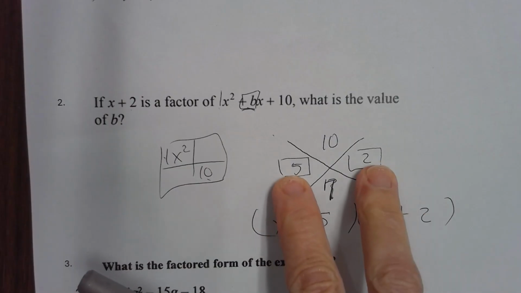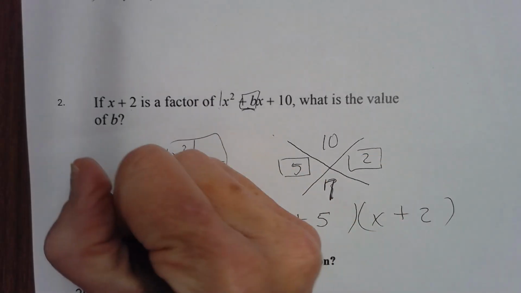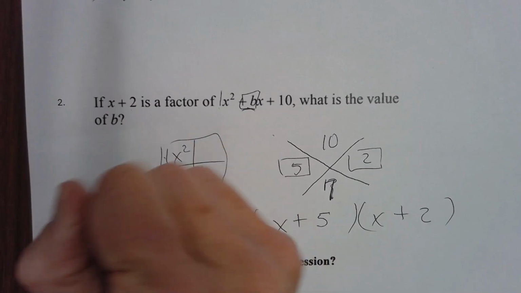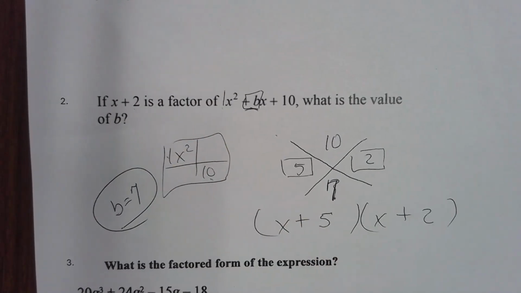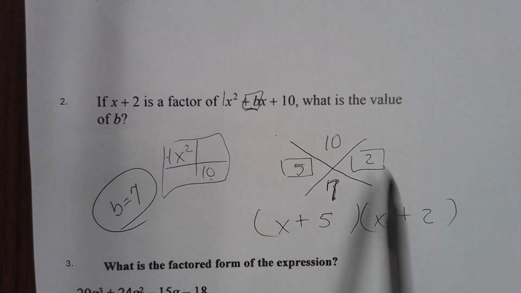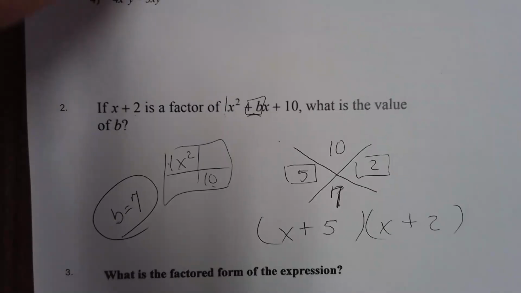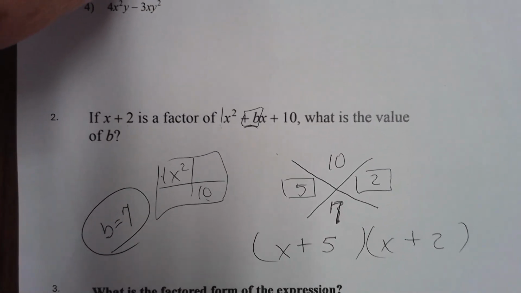So once you got the 5 to multiply to get to 10, you just add them together. Y'all, B is 7. The correct answer was 7. And the only way this works for you folks is that this leading coefficient is 1, so this x is really all you're doing. Okay, that was a challenge. Maybe I'll give y'all another one like that sometime.